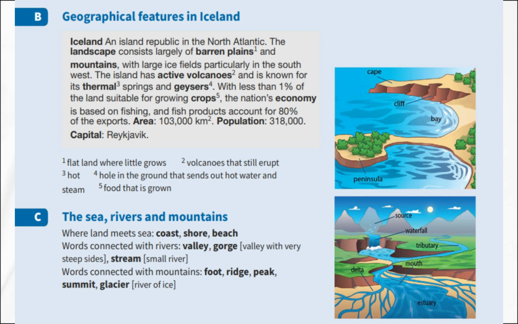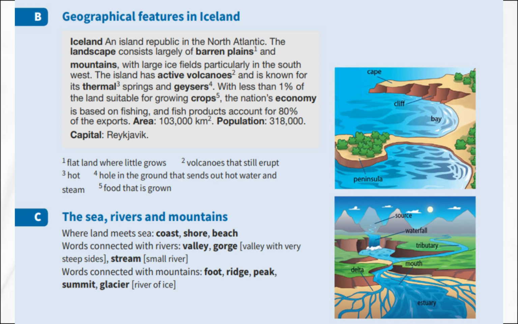With less than 1% of the land suitable for growing crops, which are food that is grown, the nation's economy is based on fishing, and fish products account for 80% of its exports. The area of Iceland is 103,000 square kilometers, and its population is around 318,000 people. The capital is Reykjavik. So, this example shows how geographical features and human activity are closely connected.